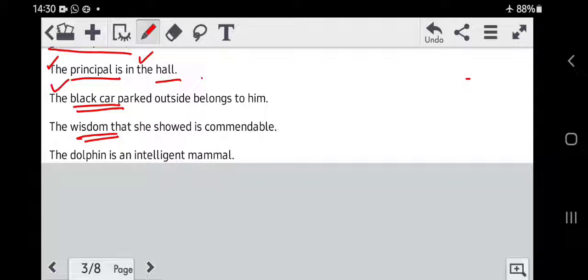Wisdom is something specific. When a person acts wisely, the person is said to have wisdom, therefore the article the. The dolphin is an intelligent mammal. Now here they are talking about a specific intelligent mammal, which is a dolphin, and therefore the article the.